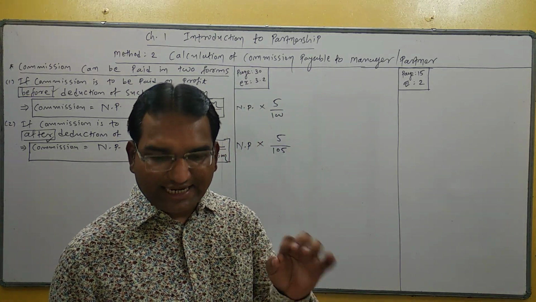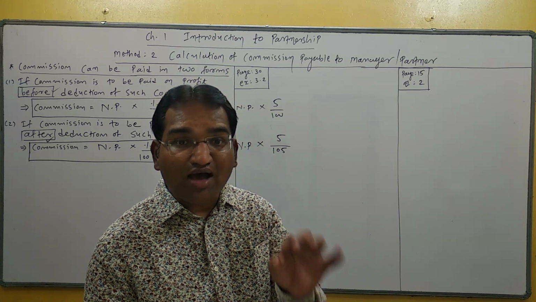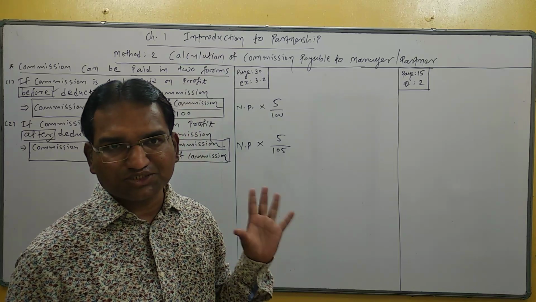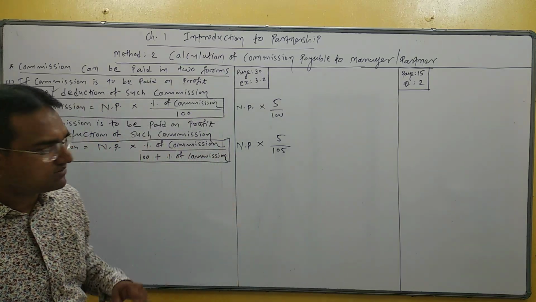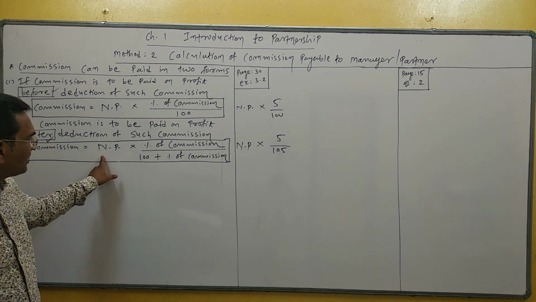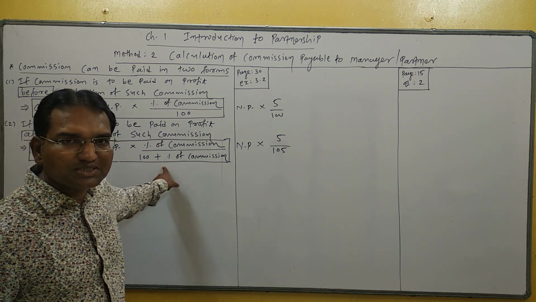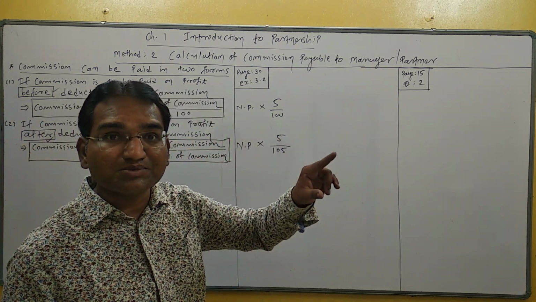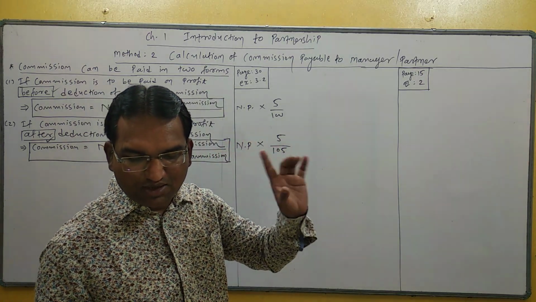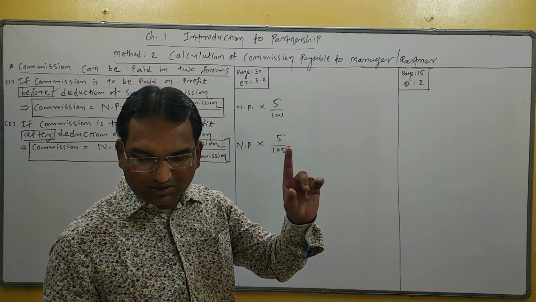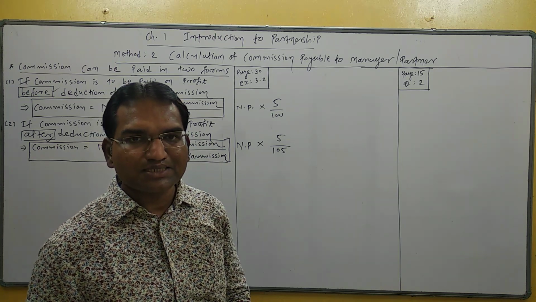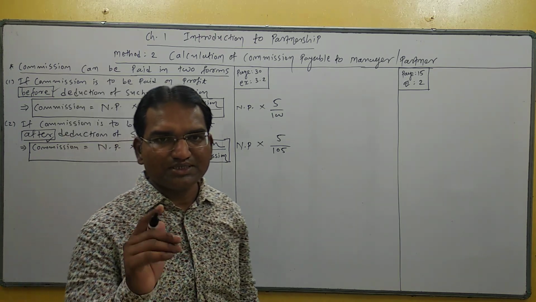Amruta is to be paid 8% commission on net profit after deduction of such commission. Students, be careful: after deduction of such commission. Which condition is given? Which form is given? First or second? Yes, second. So what is the formula? Net profit into percentage of commission divided by 100 plus percentage of commission. Here 8% commission is given, so net profit into 8 divided by 108. What amount will be received by Amruta if profit of the year is 96876?